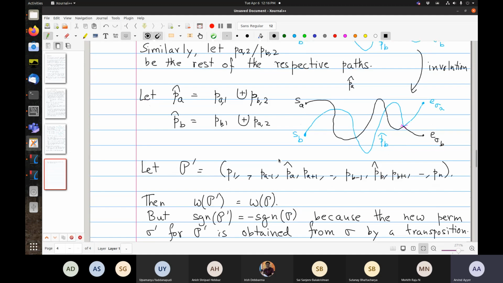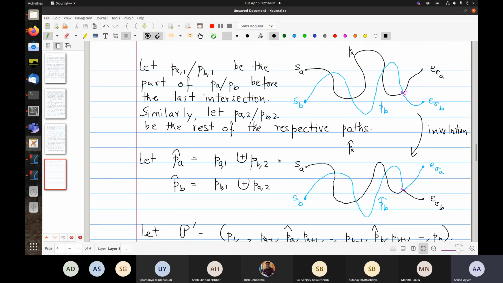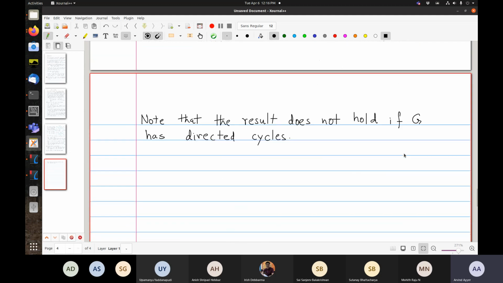If you think about how the proof works, how this involution works, we need the fact that every point is visited at most once.